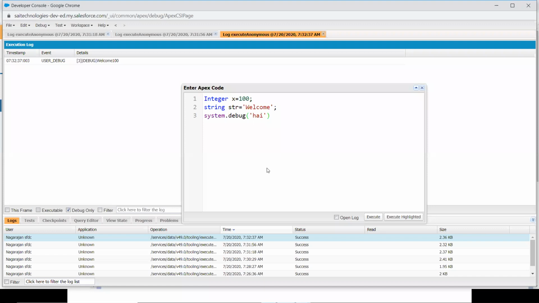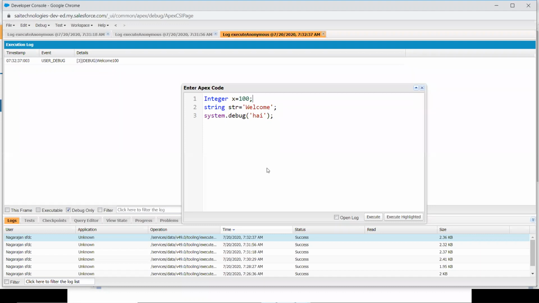So sometimes you have to be very clear: if an error comes in, this may be the reason. And one more thing you might have noticed. Initially I specified the double quotes and I missed the semicolon also. So two errors are there, but they don't come at the same time. When you correct the first error, only then the next error comes in the anonymous window. This is all about declaring variables, how you can declare different types of variables.